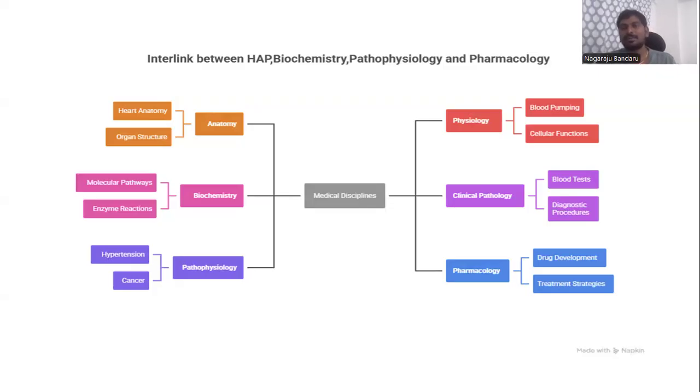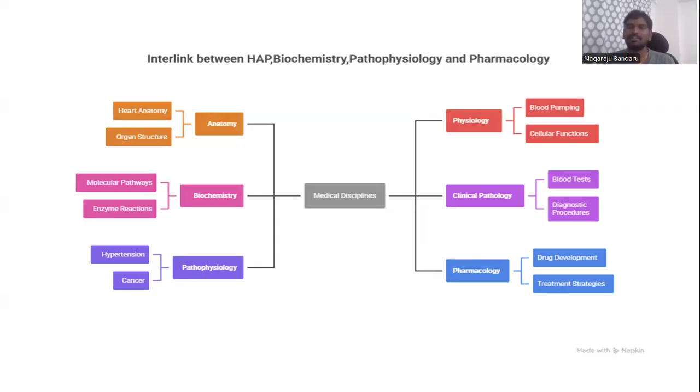Next, coming to clinical pathology. Clinical pathology mainly deals with diagnosis procedures by performing blood tests or urine tests, whatever it may be. By using clinical pathology, we diagnose the disease. Next, coming to pathophysiology. Pathophysiology mainly deals with the pathogenesis of the disease. For example, hypertension. What are the major causes of hypertension, or what are the major pathological pathways involved in hypertension?